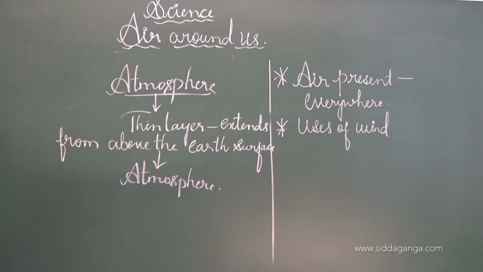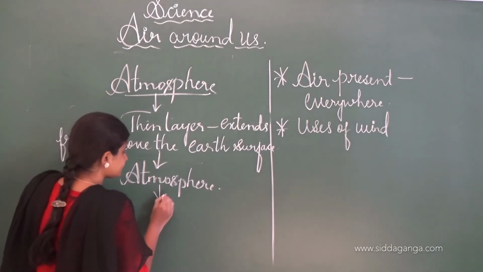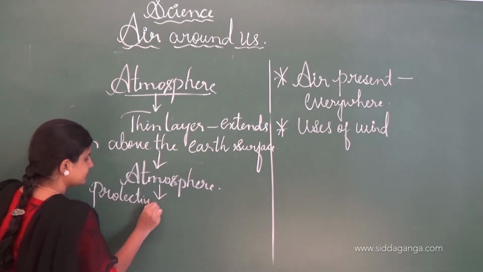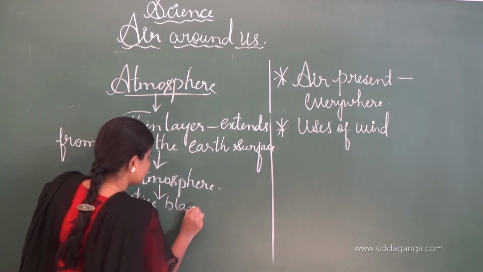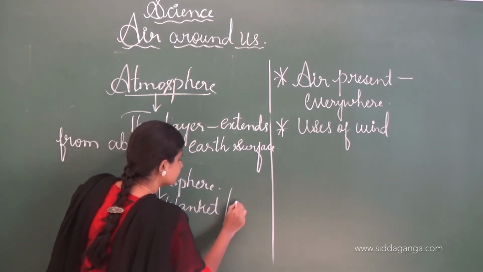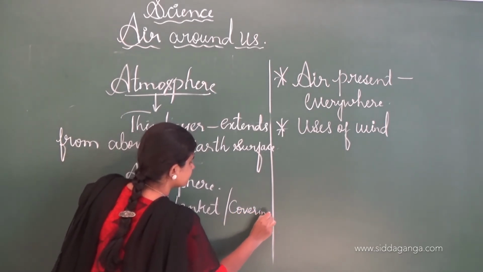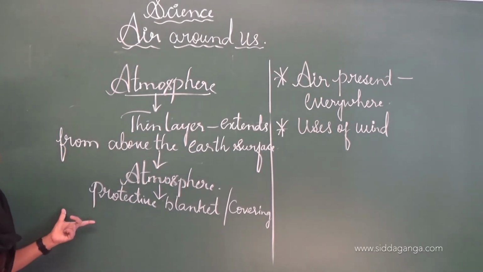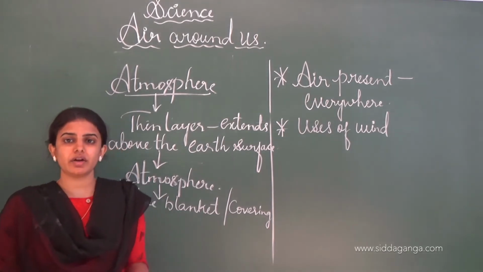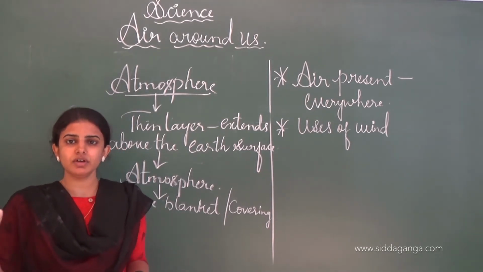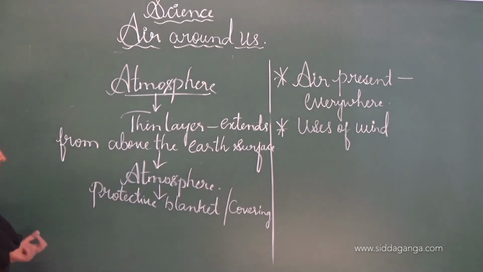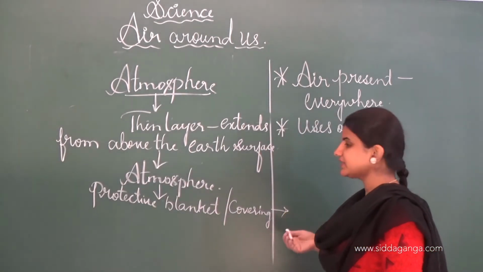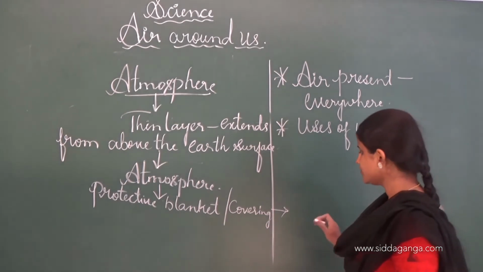The atmosphere acts as a protective blanket or covering. It is helpful to protect us from the ultraviolet radiation coming from the sun. Not only does it stop the ultraviolet radiation, but it also stops various particles which enter into the Earth.